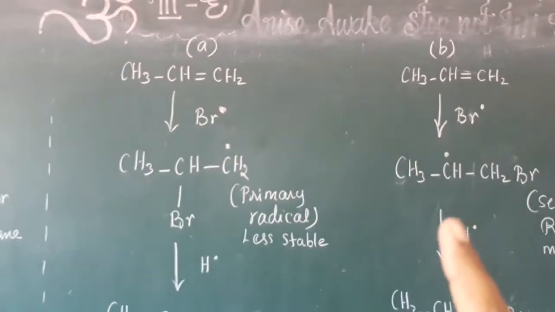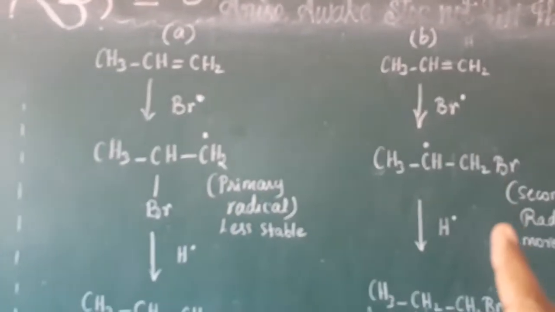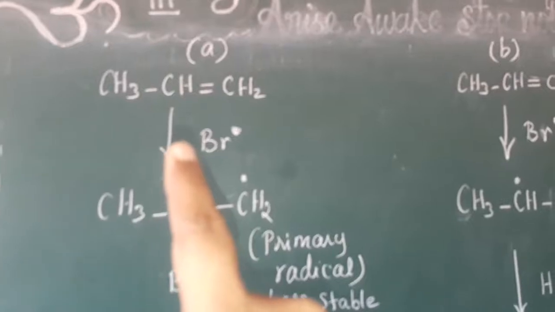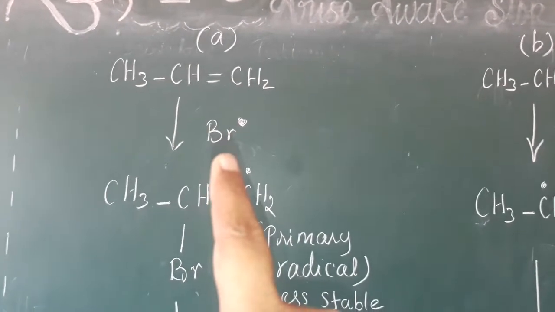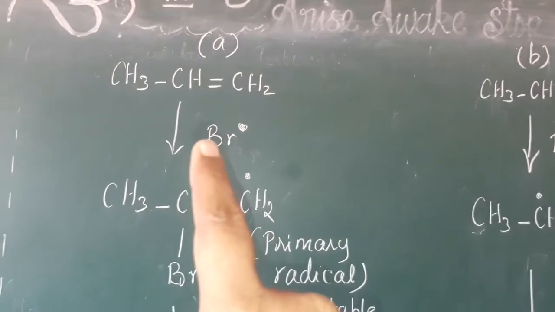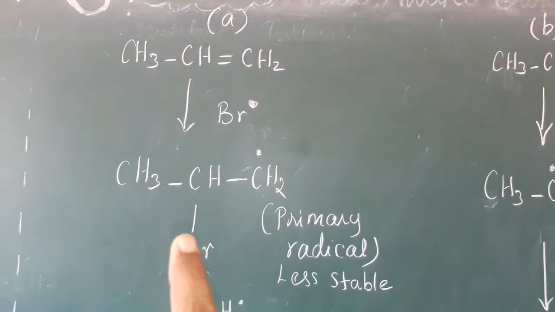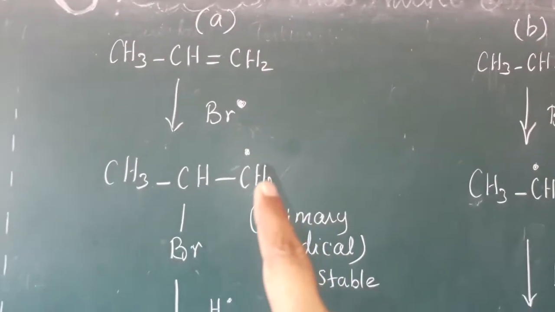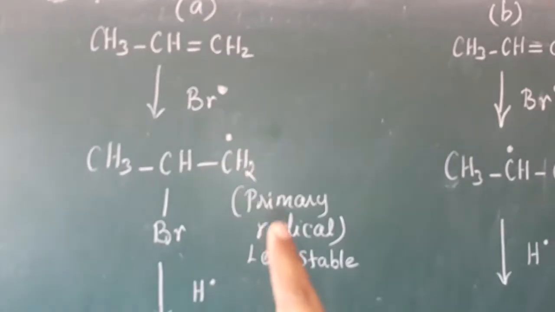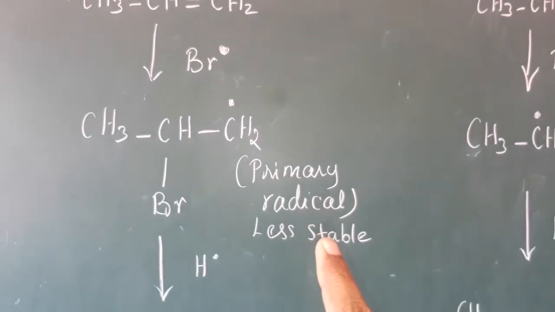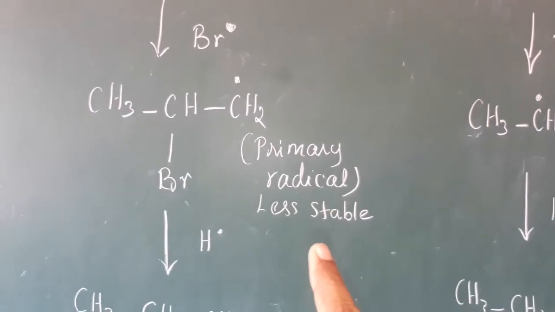the mechanism of this peroxide effect with two paths. One is path A. In path A, first of all, the propene is added with the bromine radical. Suppose the bromine radical goes to the second carbon, then the first carbon becomes a CH2 radical. That is a primary radical, and a primary radical is less stable.